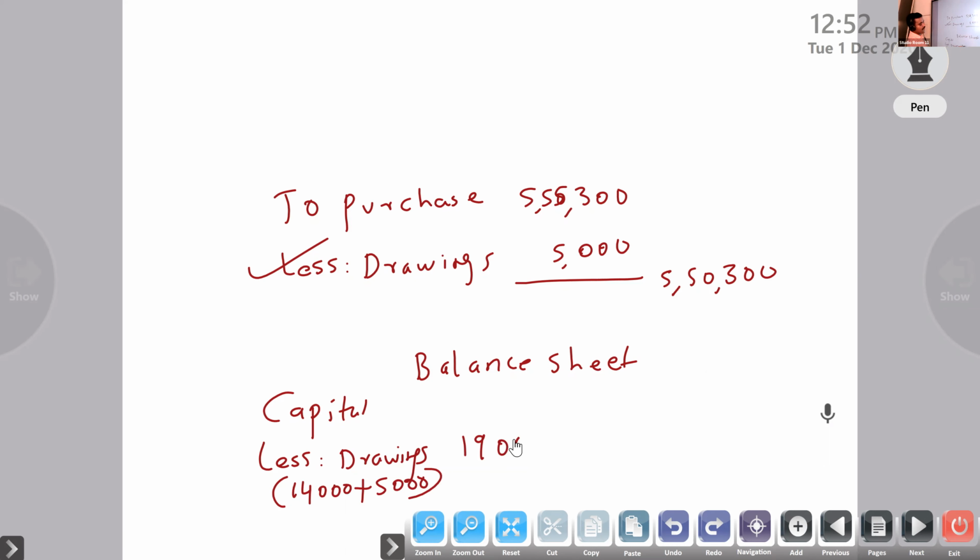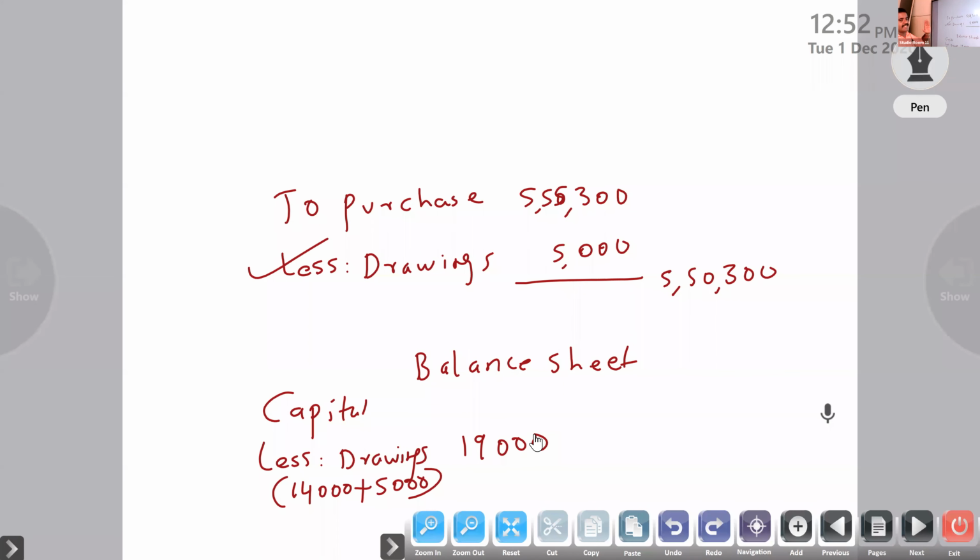So how much amount do we have to minus? 19,000. Inside the trial balance, one drawings of 14,000 is given. After preparing the trial balance, we found some more drawings. So a total of 19,000 we have to deduct from capital.